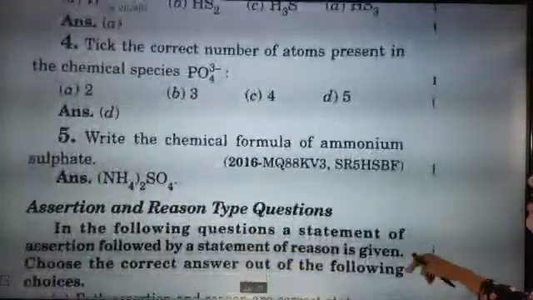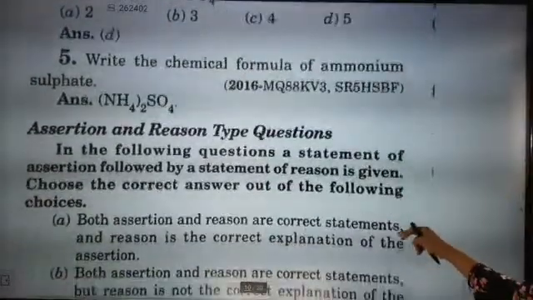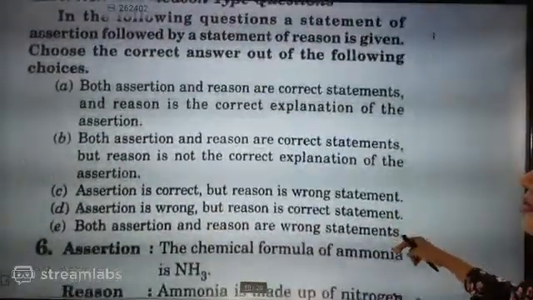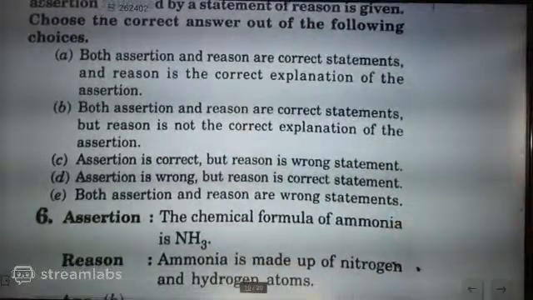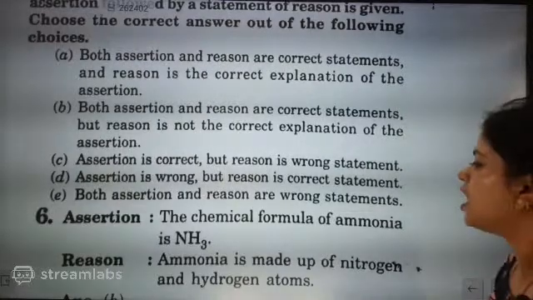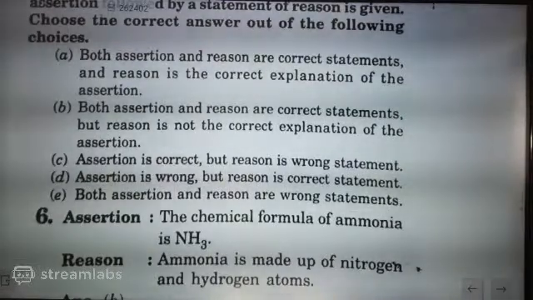Now next, an assertion reason question related to this. Assertion: the chemical formula of ammonia is NH3. Reason: ammonia is made up of nitrogen and hydrogen atoms.